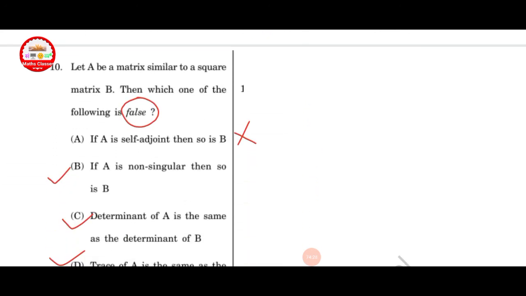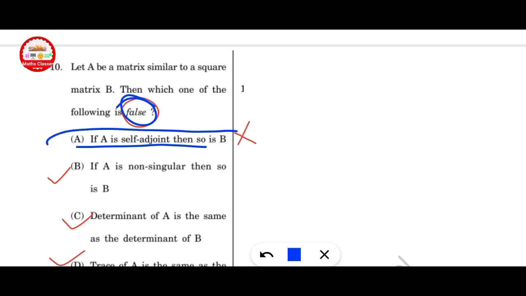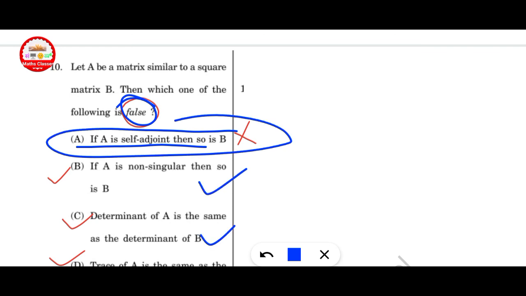Let A be a matrix similar to square matrix B, then which of the following is false? If A is self-adjoint, then so is B. This is not correct. All are correct here.